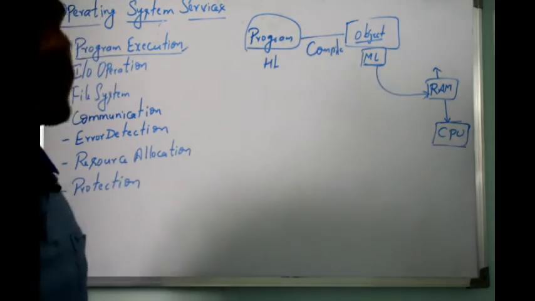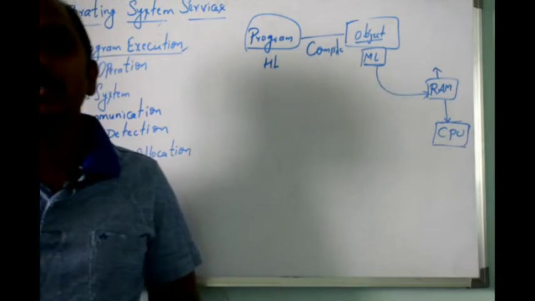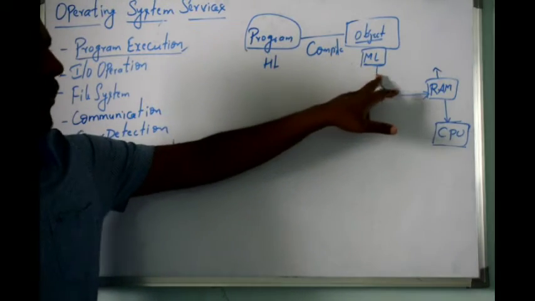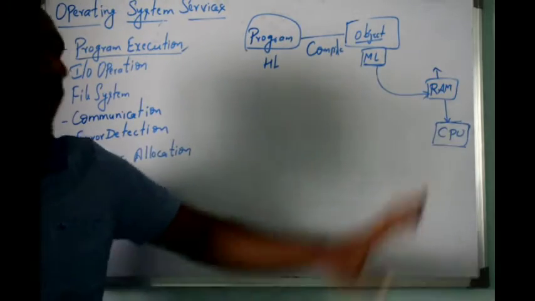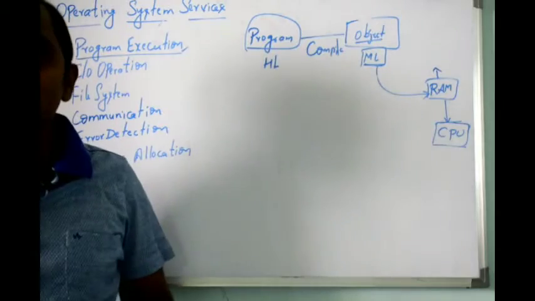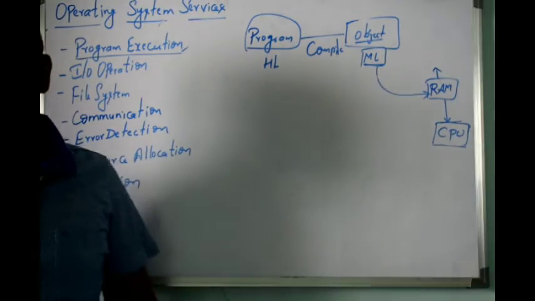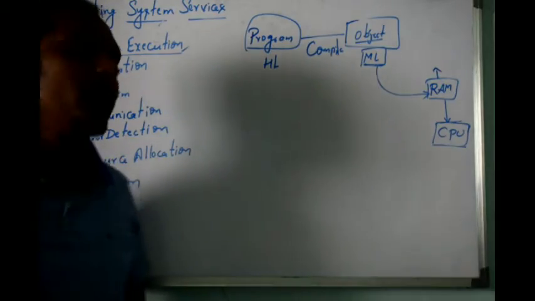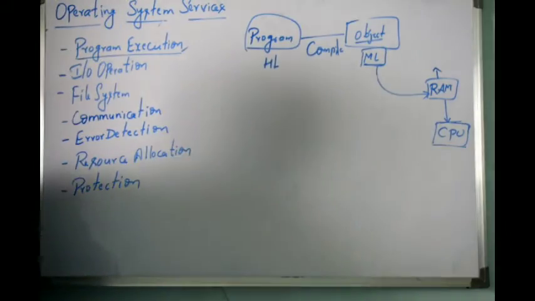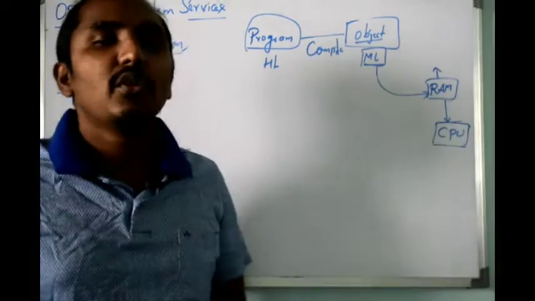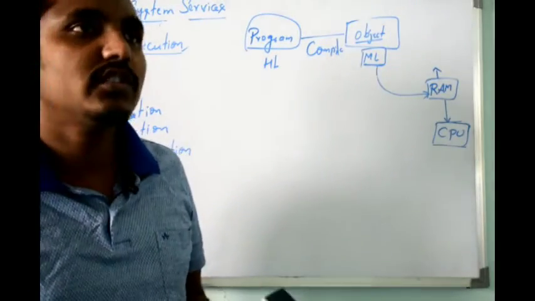The operating system is responsible for these functions: loading the program onto the RAM, allocating the CPU for execution, and once execution is completed, removing the program from the RAM. It is also responsible for process to process communication, which we call process synchronization.